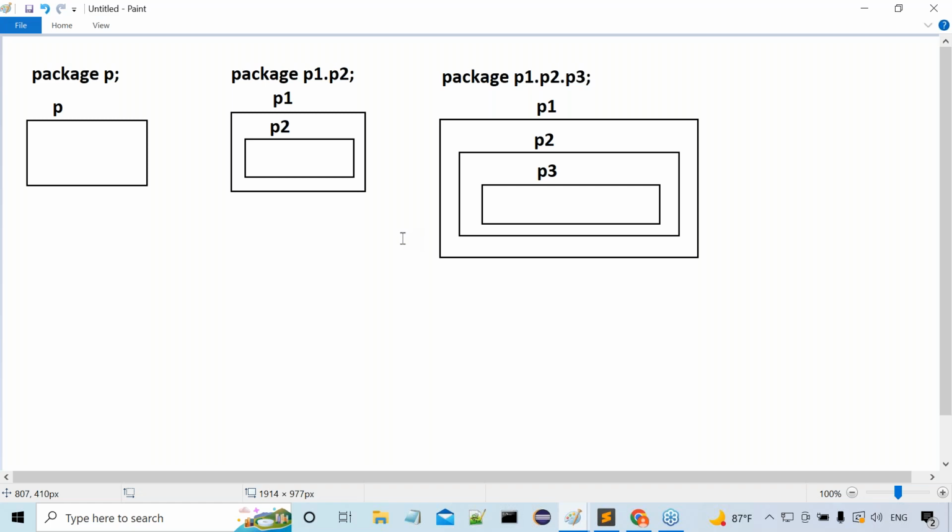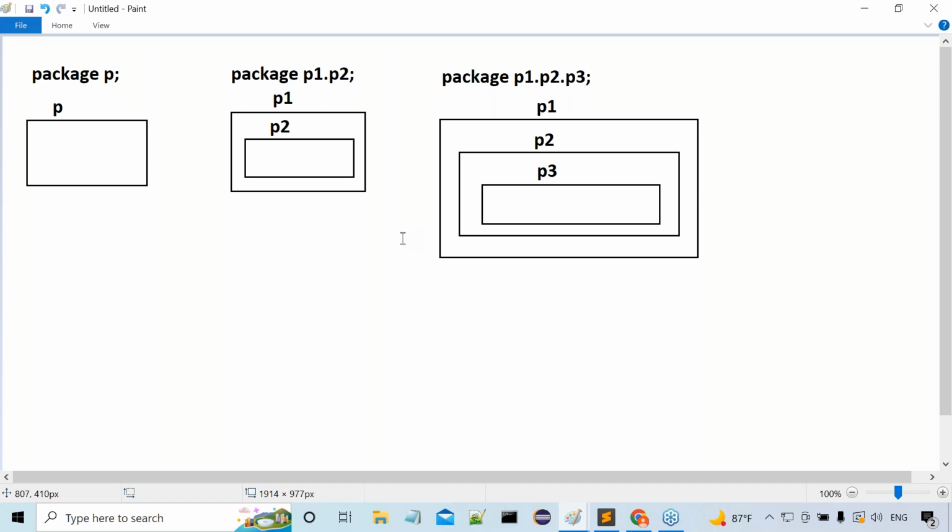Practically, a package is a folder. When we provide parent package and child package, the outer folder will be created automatically, then a nested folder will be created. The inner folder and outer folder combination is nothing but parent package and child package.